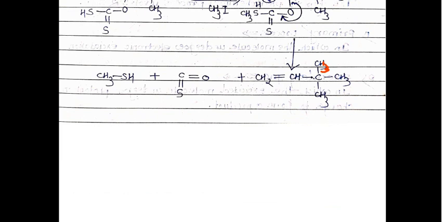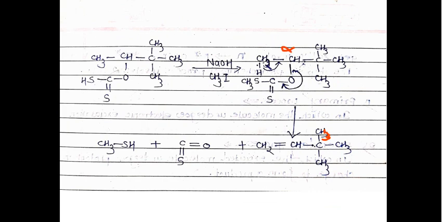Okay, so here you can see that this carbon atom is the alpha carbon atom. Now here there are two beta carbon atoms, this one and also this one, but the reaction requires beta hydrogen atoms. So only this carbon atom has beta hydrogen atoms.